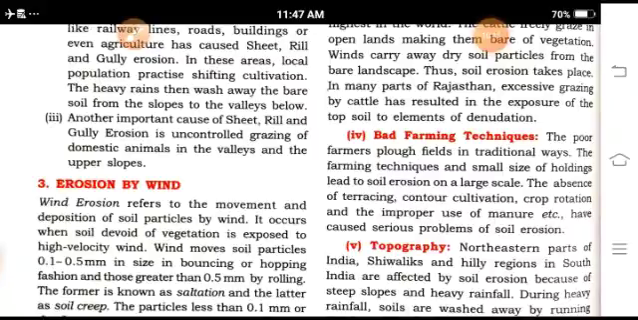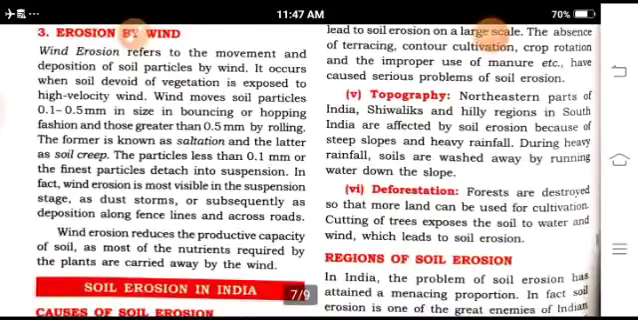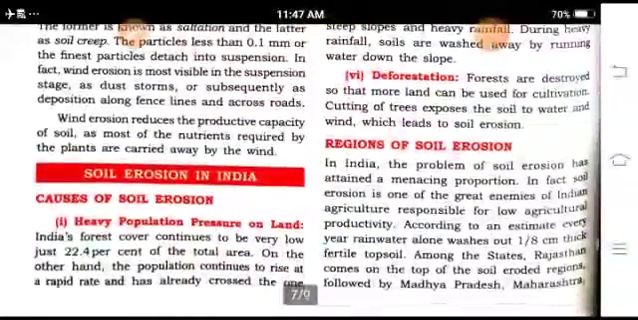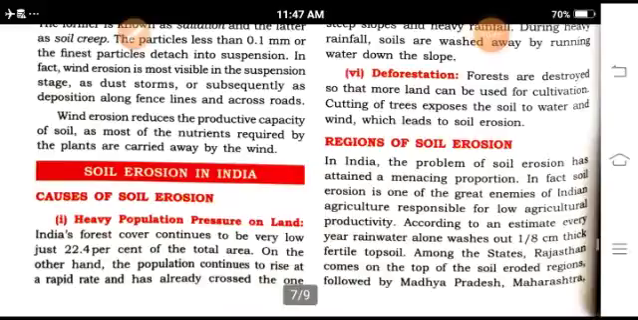Erosion by winds is generally found in the Rajasthan area, where no trees are found, only thorny bushes, and wind erosion mainly removes the fertile soils. Now, bad farming techniques by humans or farmers. Topography of the soil: during heavy rainfall, soils are washed away by running water down the slope. And lastly, deforestation. Now, some soil erosion in India. Basically, heavy population pressure on the land. People are using fertile lands and making their houses there.